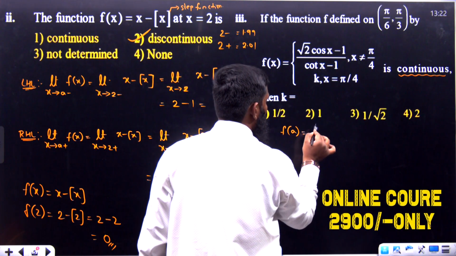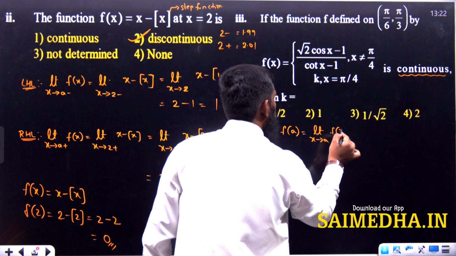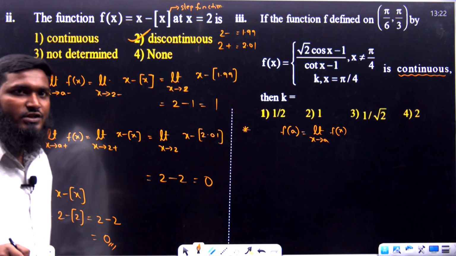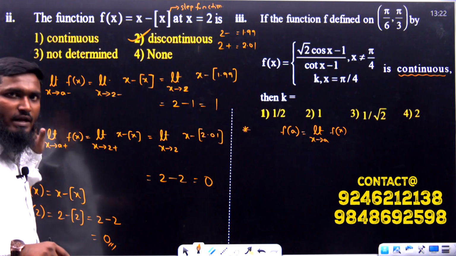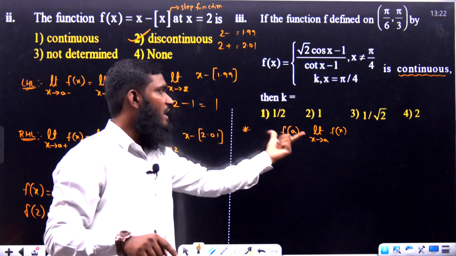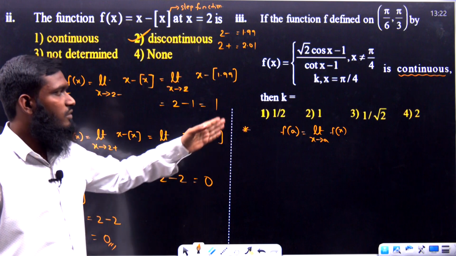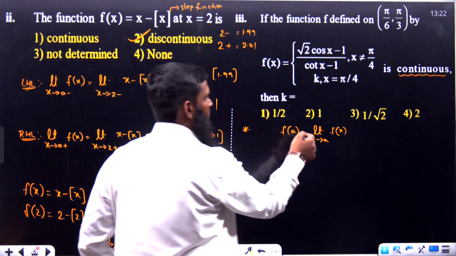F of a is equal to limit x tends to a, f of x. If you want to find whether the function is continuous or discontinuous, you have to go with LHL value, RHL value, function value. But whenever it is already given that the function is continuous, then directly we can go with this formula. F of a is equal to limit x tends to a, f of x.